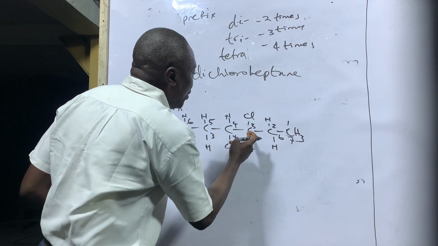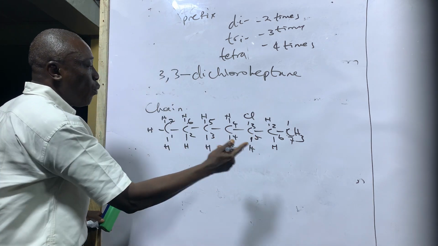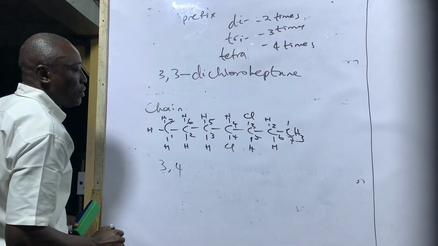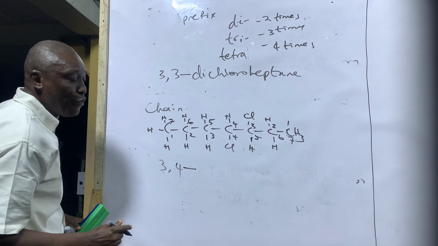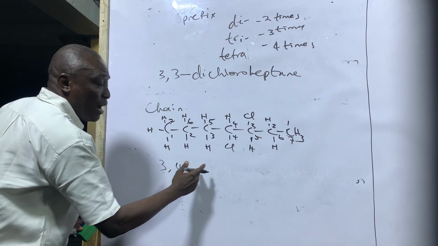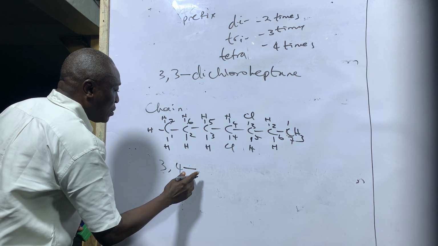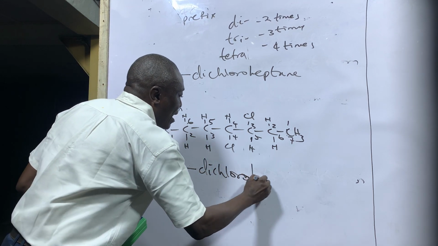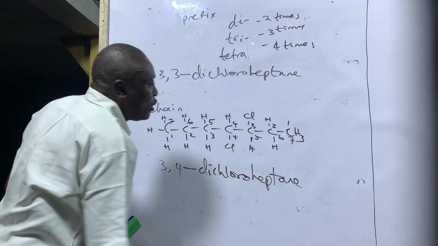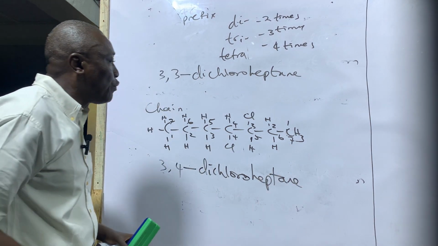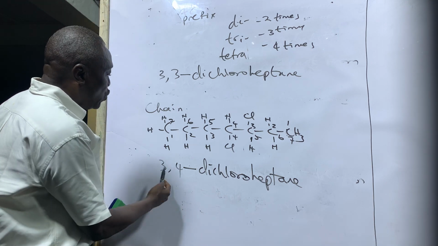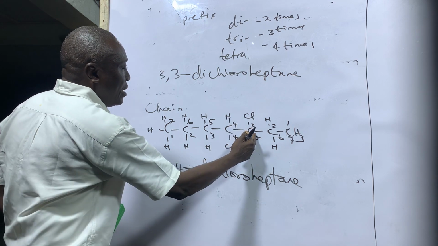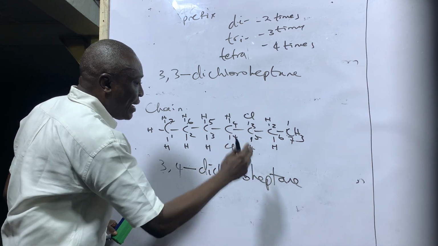So now, because this chlorine is on 3 and 4, if we want to name this compound, it will be 3,4 dash. I said there must be a hyphen between the digit and the alphabet. 3,4-dichloroheptane. That is, the two chlorine, they are in position 3 and 4. So it will be 3,4-dichloroheptane.